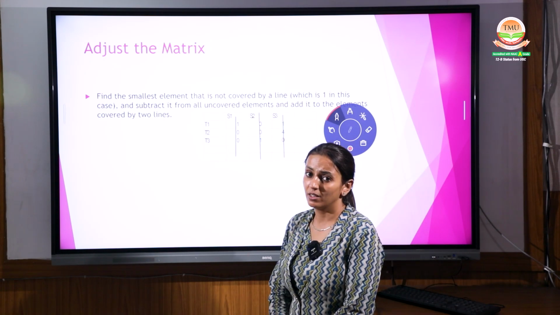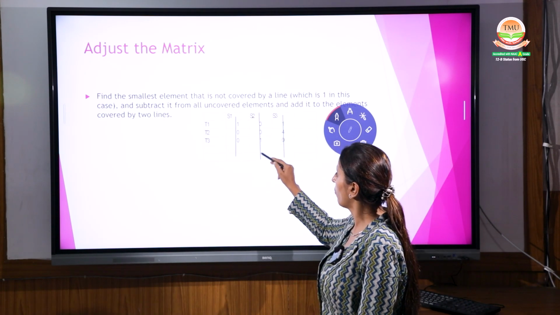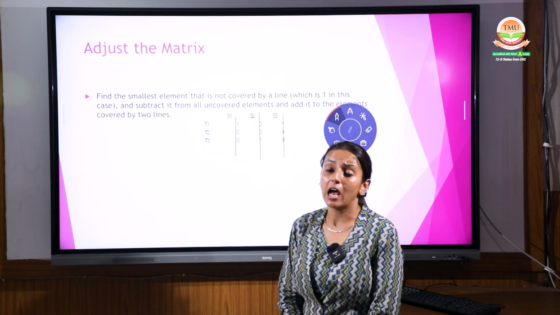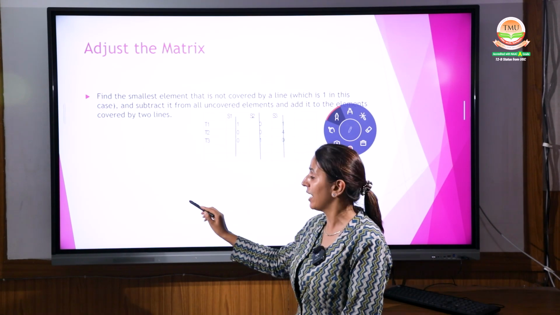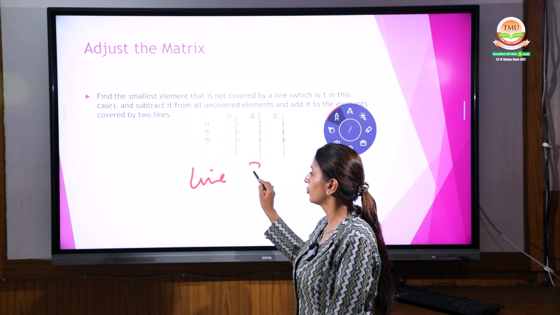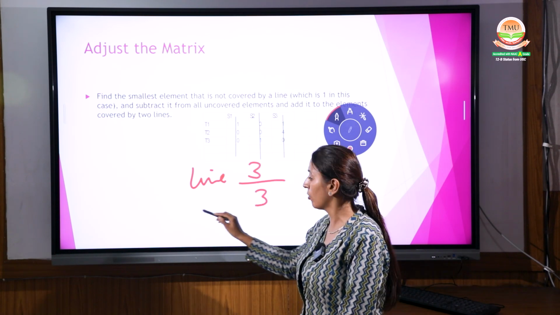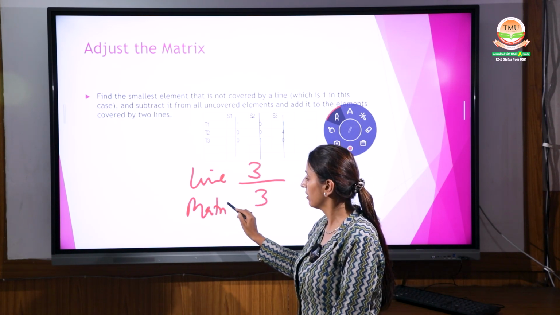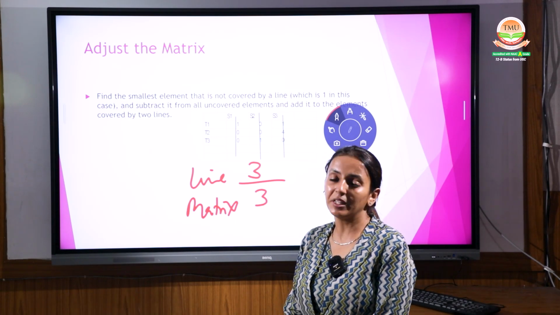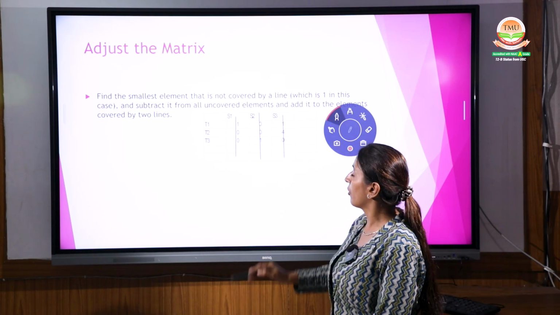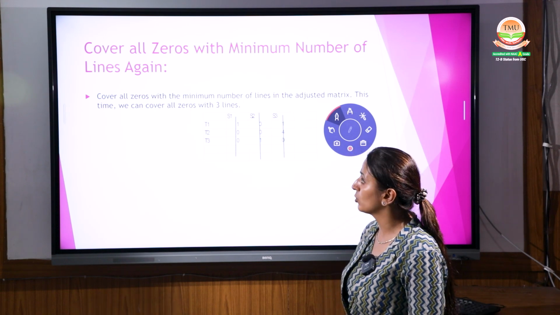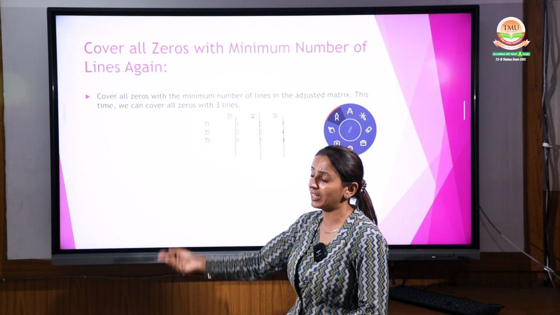See this one. 1, 0, 0, 0, 0, 1 and 1, 4, 0. Now again you have to make the lines, covering all the zeros. See, now the lines over here will be 3 lines, and the matrix is also of 3. Right? This we have done. That means no adjustment is there. Now assign the project as much as you can. Now you have assigned it and covered it to the minimum number of persons as much as you can.